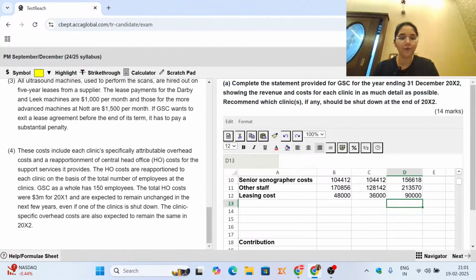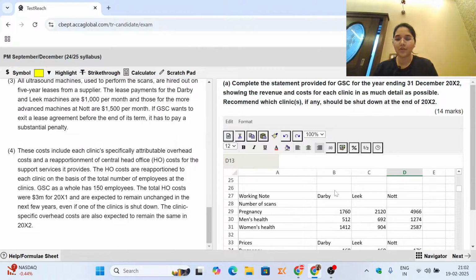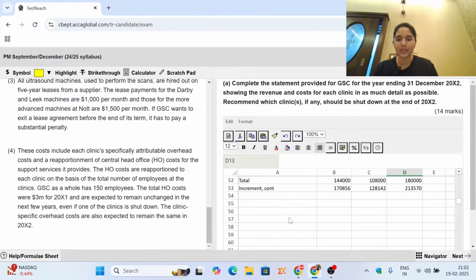Let's talk about the fourth note. The fourth note is all about the overheads which are attributed. Again, we are going to create a working note for this. So scroll down, go to this and create a working note 3 where you talk about the other costs. So now we are going to be talking about the other costs.